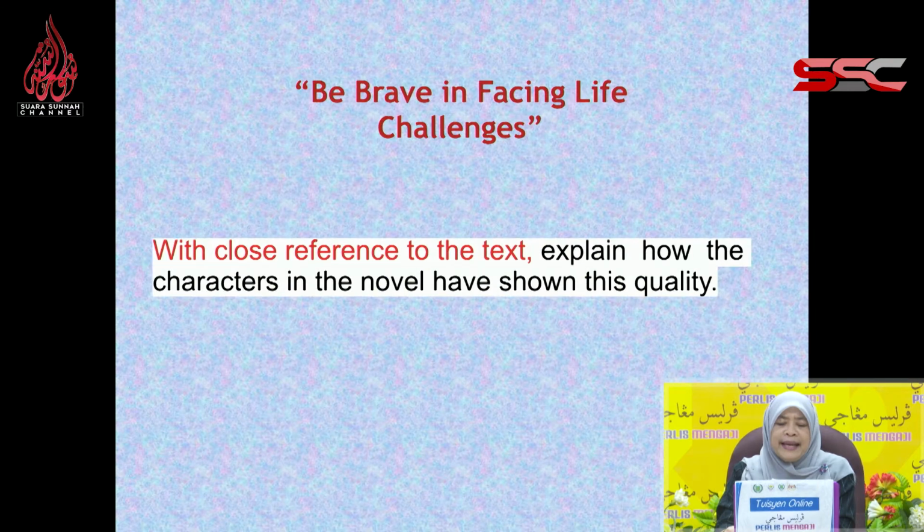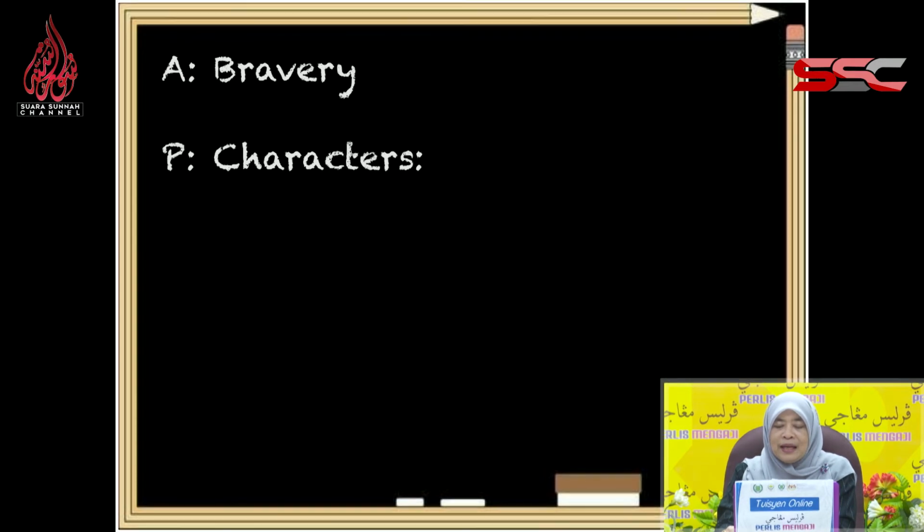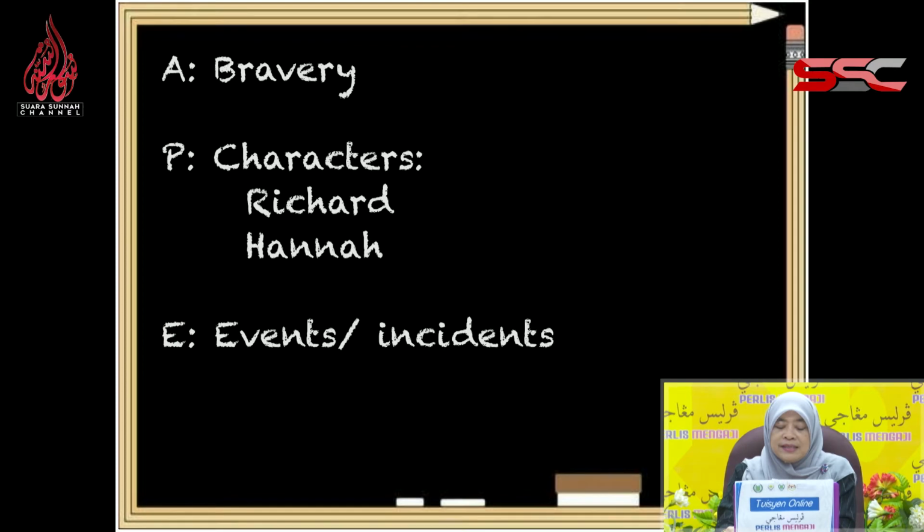Okay? Okay, now, there's another one. Be brave in facing life challenges. With close reference to the text, explain how the characters in the novel have shown this quality. Okay, A, the answer is bravery. The B, okay, would be the characters. So you're going to write about Richard and Hannah, okay? And you're going to give the evidence, okay? That would be the events and the incidents which show bravery.